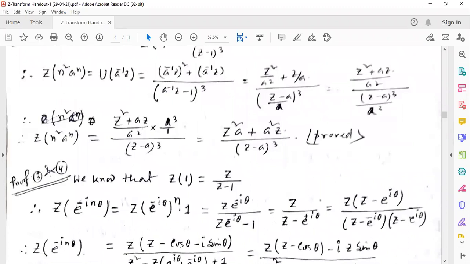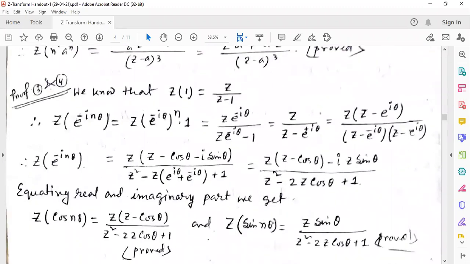And proof of 3 and 4 is given at a time. We know that Z transformation of 1 equals z by (z minus 1). So Z transformation of e to the power i n theta. E to the power i n theta means cos n theta plus i sin n theta. So it can be written as Z transformation of (e to the power minus i theta) whole to the power n into 1.